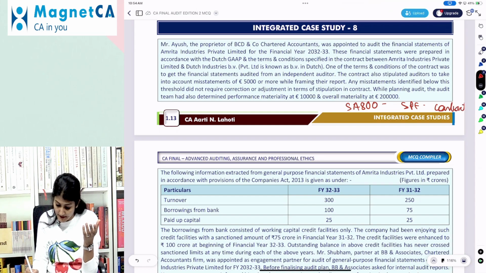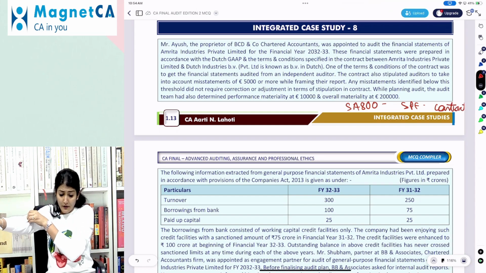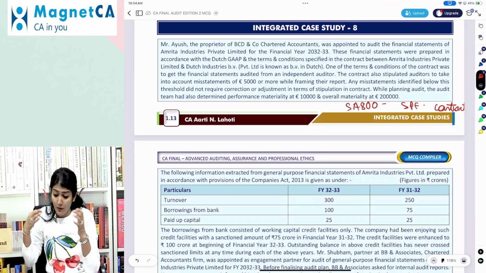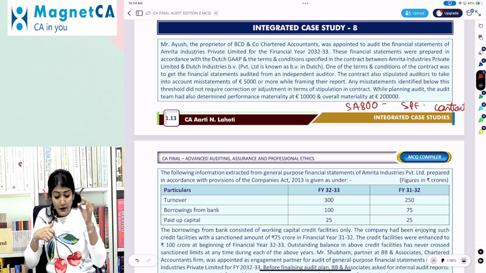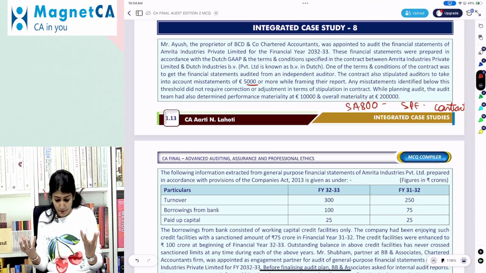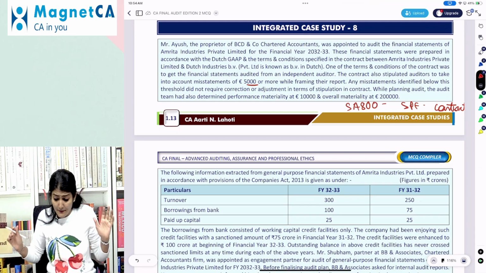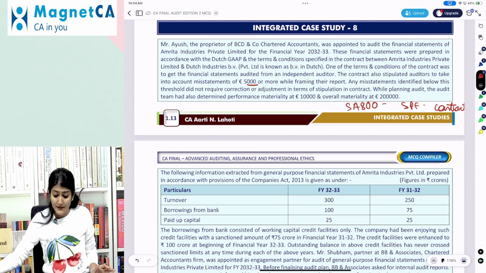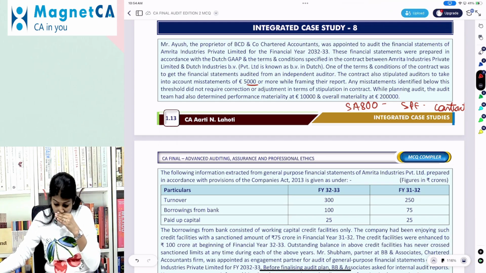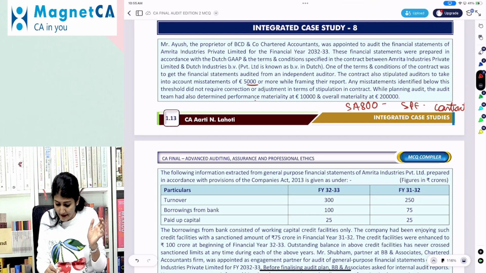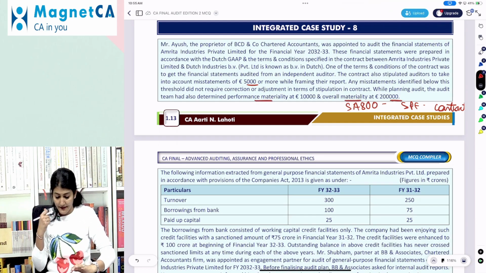Okay. Right. Then one of the terms and conditions of the contract was to get the financial statements audited from an independent auditor. The contract also stipulated auditors to take into account misstatements of £5,000 or more while framing their report, right? So the materiality level has been prescribed in the contract. Any misstatements identified below this threshold does not require correction or adjustment in terms of stipulation in the contract. While planning the audit team has also determined the performance materiality and the overall materiality as this.